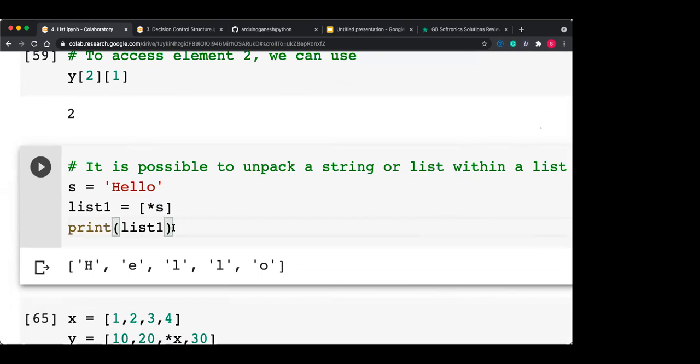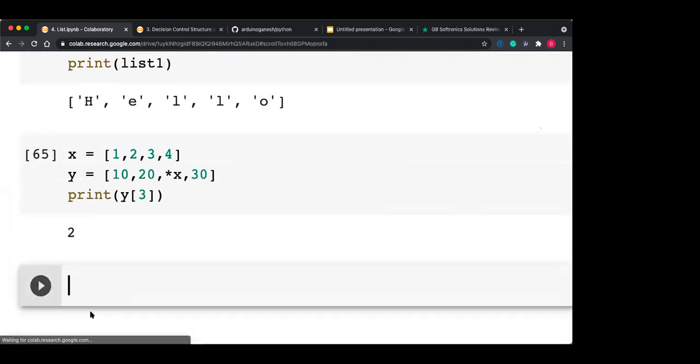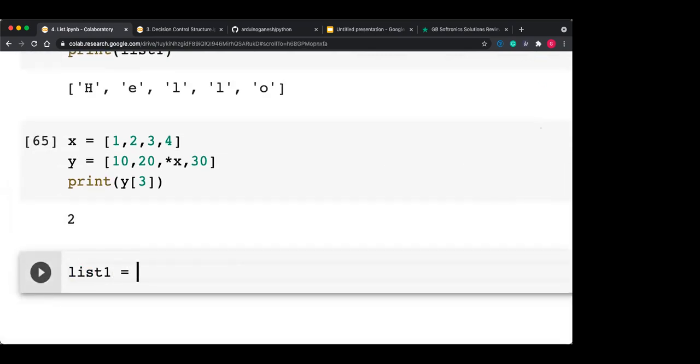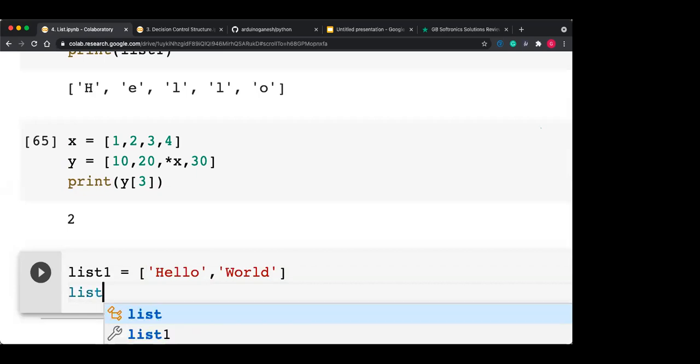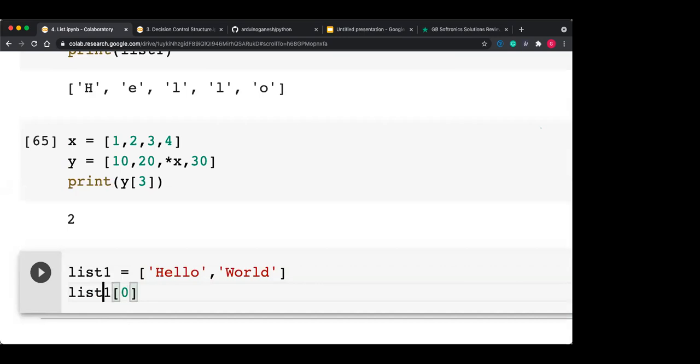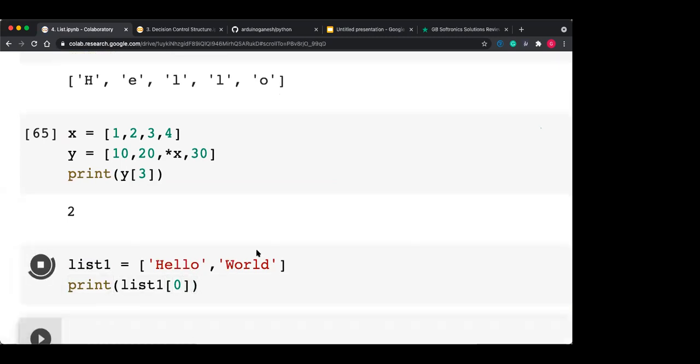Okay, so we can do one program here. Suppose list1 is equal to, as you said, hello, and the second one is world. Now I want to print hello. Simple. Just use this print statement, and you are getting hello.